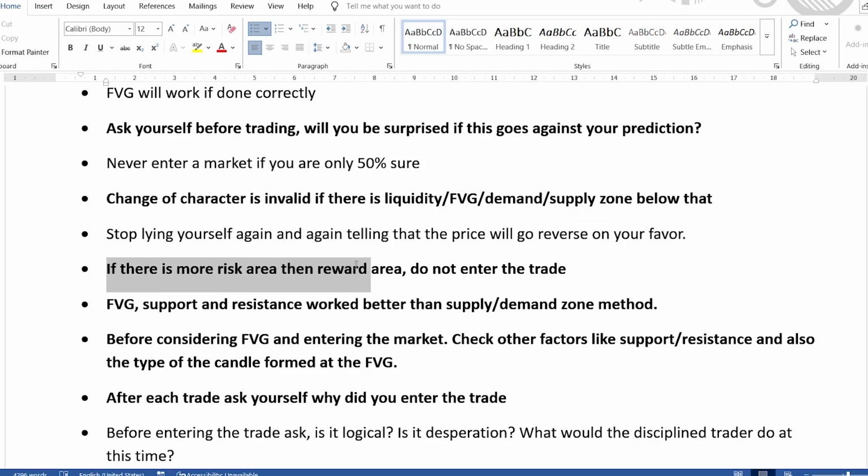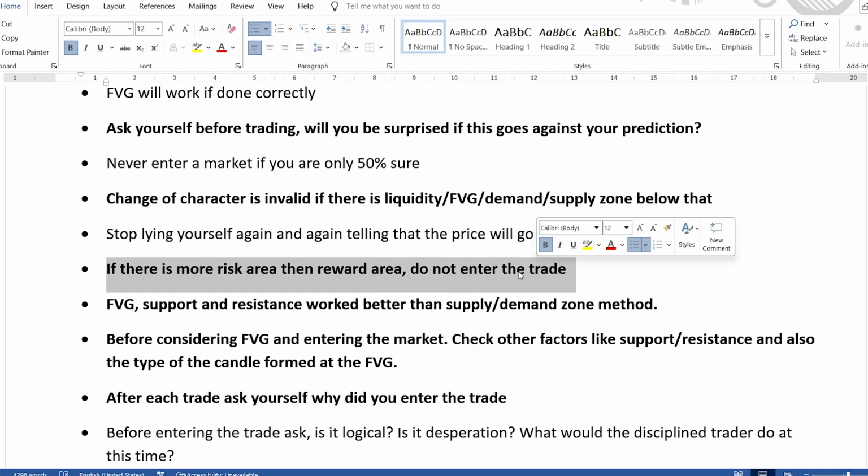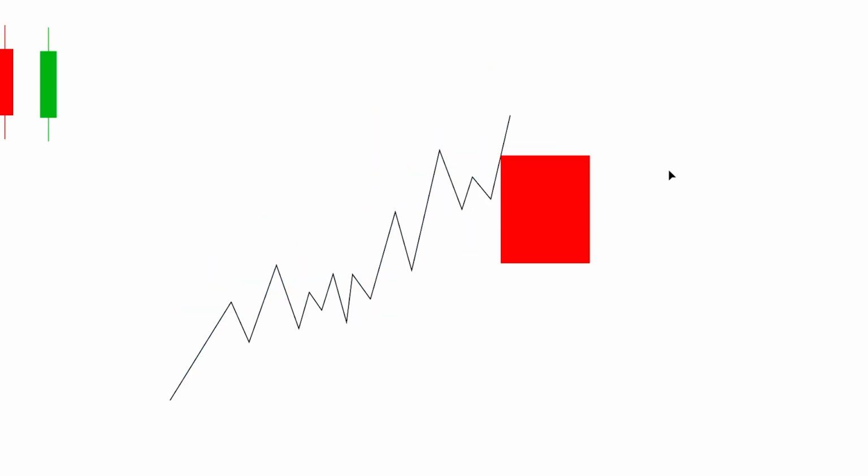If there is more risk area than reward area, do not enter the trade. For example, if there is an uptrend, something like this, and there is a noise here, and uptrend again, and I'm going to enter a trade around this area, and my stop loss is here.